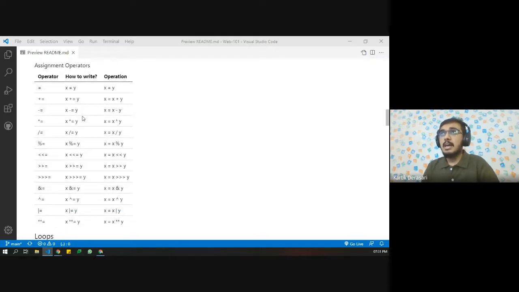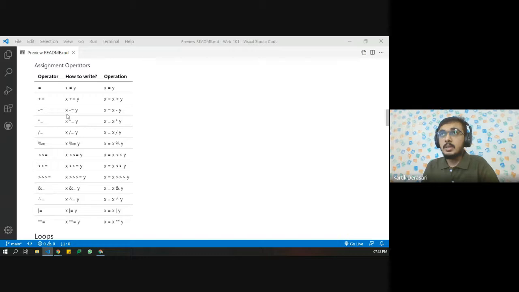Next up, we have assignment operators. If you want to assign a value from one variable to another, then we can assign in this way. These are the symbols. These are all the operators. This is how we actually write, and this is how the operation is performed on the backend. If we say x equals y, this is very basic. Then let's say x plus equals y. On the backend, it is like x equals x plus y.